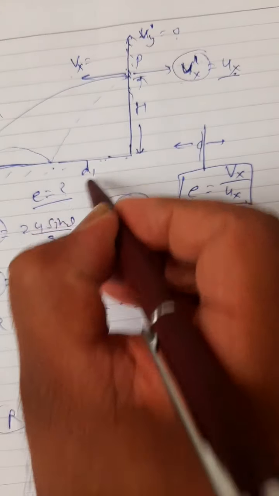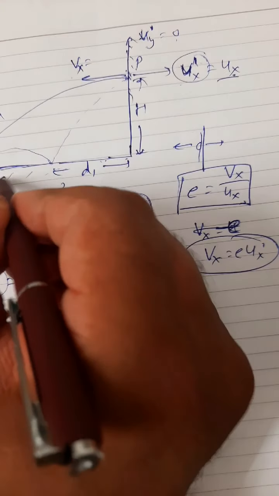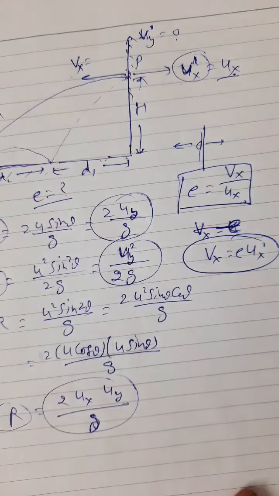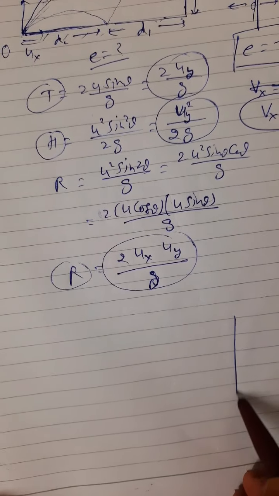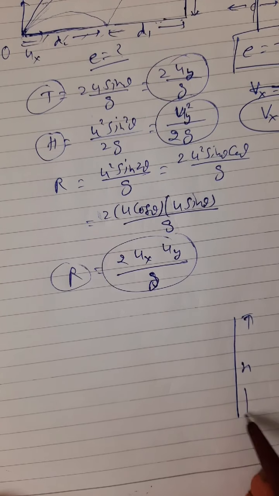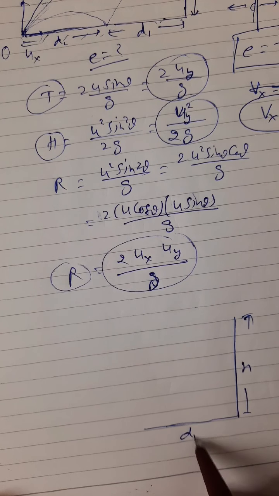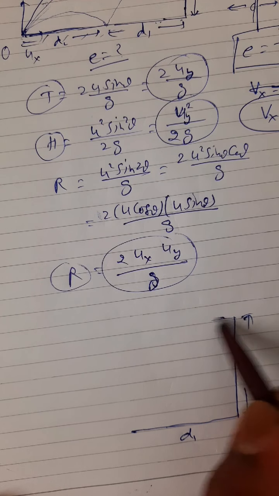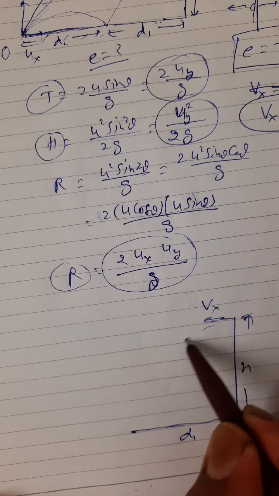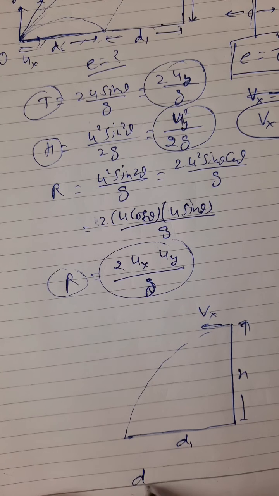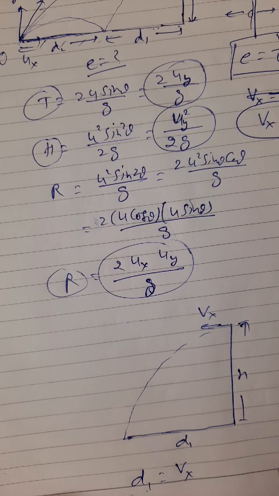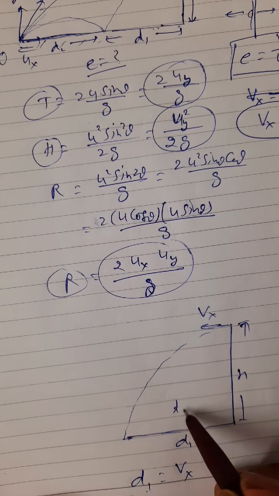Now suppose this distance I write d1 and this distance I write d2. Later on I will discuss about it. Now, first to discuss about d1 only. This is h. This is d1. The particle comes with vx in this way. This is simply a horizontal projectile, right? So d1 is equal to vx times t1, where t1 is the time taken.